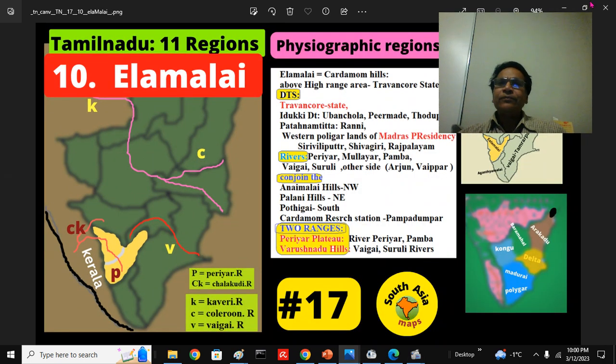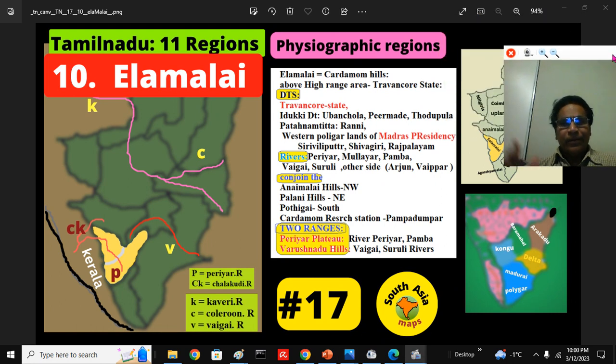When the British colonized the land, the Malabar district was formed here, and this is the Travancore princely state, and the Kochi princely state. Plantations started on a large scale, especially in the Periyar region, where they planted cardamoms, and those estates are the so-called Cardamom Hills. Cardamom is the term for ilaichi, so Ela Malai is also a word used. Ela Malai Hills or Cardamom Hills is the anglicized version.